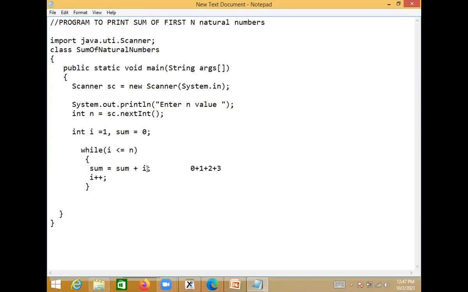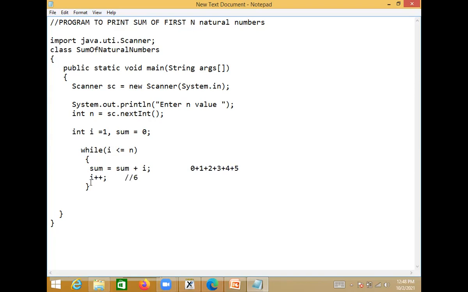sum is equal to sum plus i. So that means to this sum, 4 is also added here, since the i value is 4. I am not writing the result every time it adds and stores the result; I'm just writing the equation here. Then i plus plus, i will become 5 here. Then the end of the loop is reached, 5 less than or equal to 5, yes, then it enters the loop, and 5 is also added here. Then i plus plus, now you can see here the i value becomes 6.